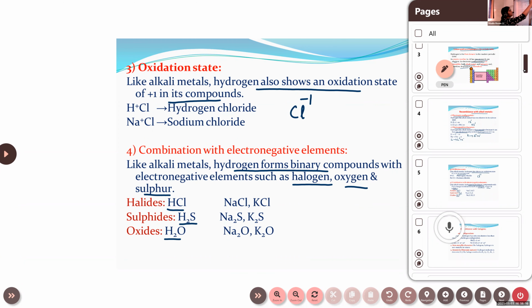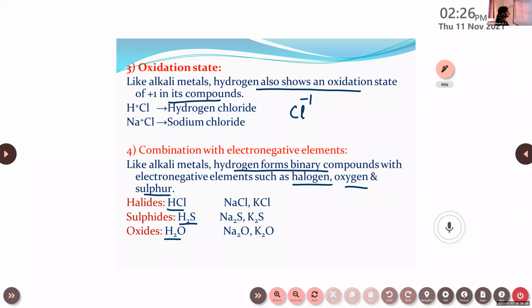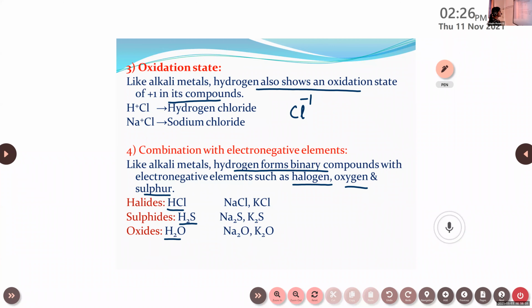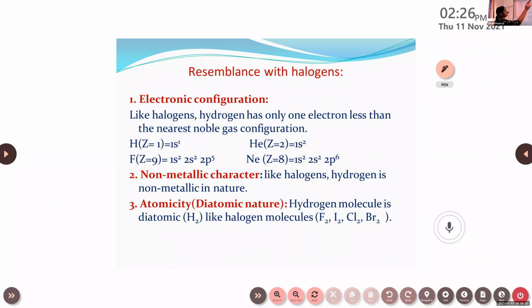So these are the 4 points about the similarity of hydrogen with alkali metals. Clear? First point, electronic configuration. Second one, their electropositive character. Third one, oxidation state. And fourth one, combination with electronegative elements. Then next we are going to learn their resemblance with halogens.